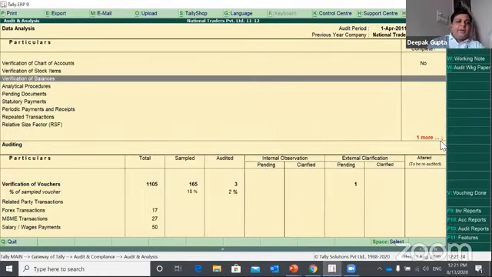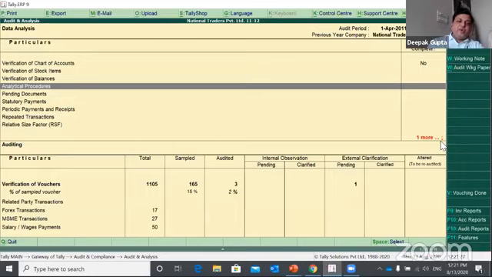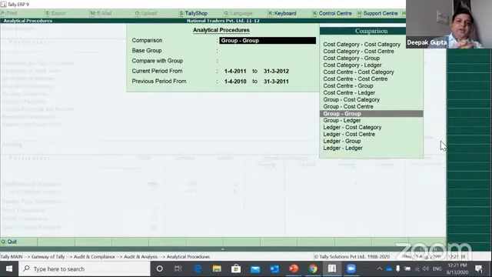Now, similarly, there are some analytical procedures you can apply with this set of groups, ledgers, and cost centers defined in your Tally data. Here, if I want to do the analysis, I can select the comparison type where I would like to compare: group to group, cost center to a group, cost center to a cost center, category to cost center, likewise. So there are multiple options of comparison you can select.